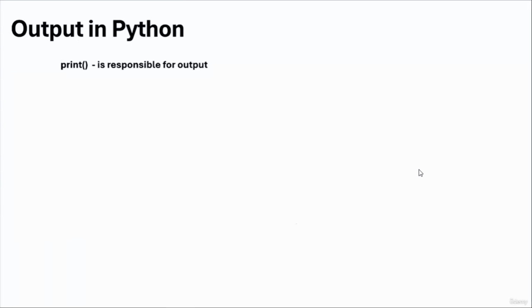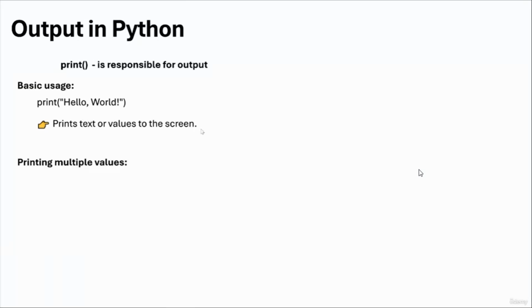The print function is responsible for output, and you already saw it in our examples. So basic usage of print function is print hello world. So we use our double brackets and our double quotes. It can be double quotes or single quotes. And all this does, it prints the text or values to the screen. It also can print multiple values to the screen. So for example, we have a print and we have our string, my age is, and then after comma, we will print our second value, which is 17, and which is our integer.